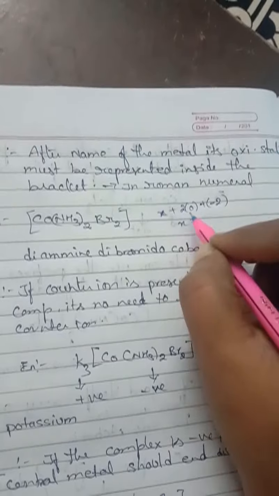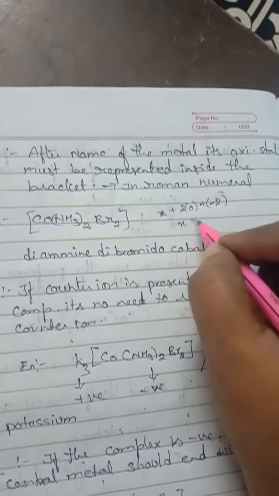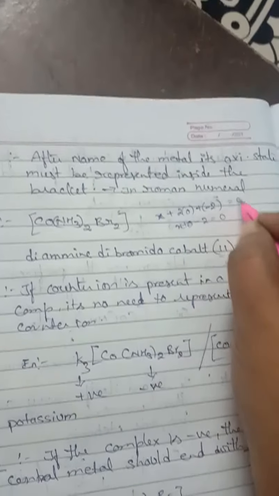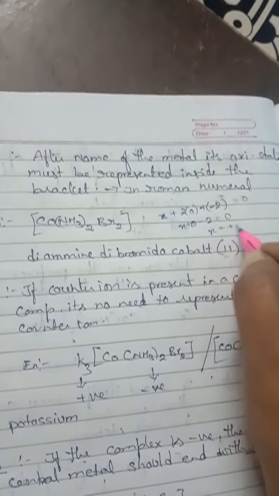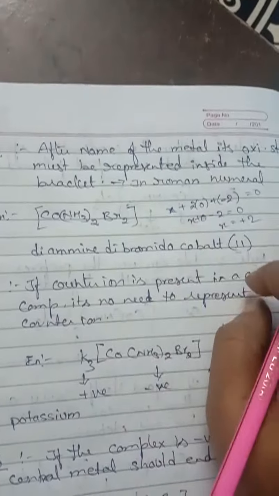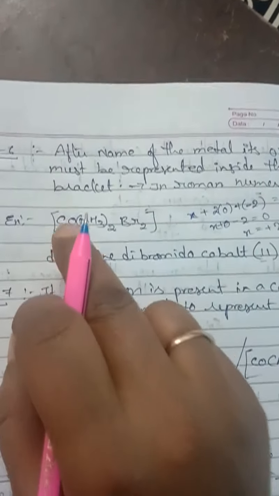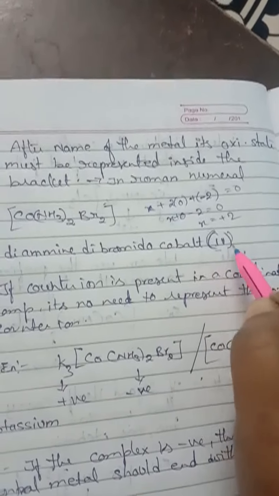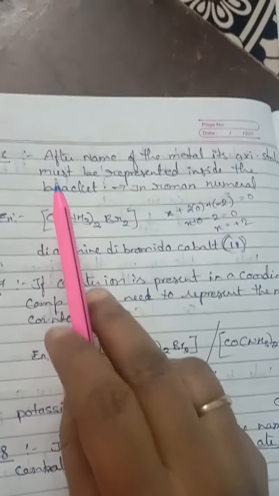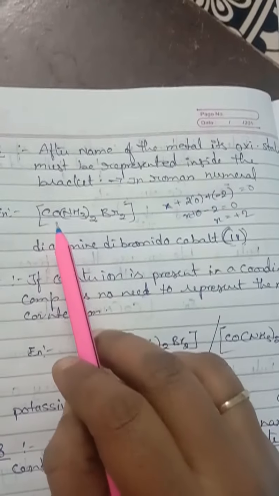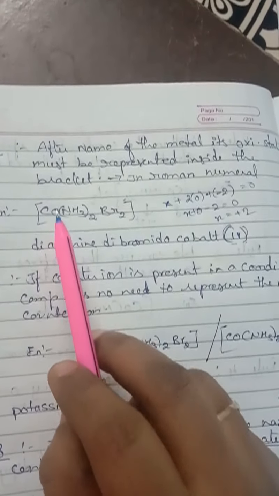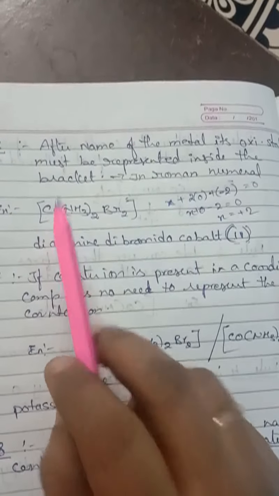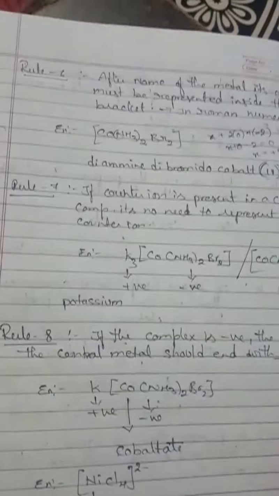So 2 zeros are 0, X plus 0 minus 2 equals 0. So X equals plus 2. So cobalt has oxidation state 2, and that is why I have kept Roman numeral II in brackets. Now understand, after the name of the metal, its oxidation state must be represented inside the bracket with Roman numerals. Clear? That is the sixth rule.